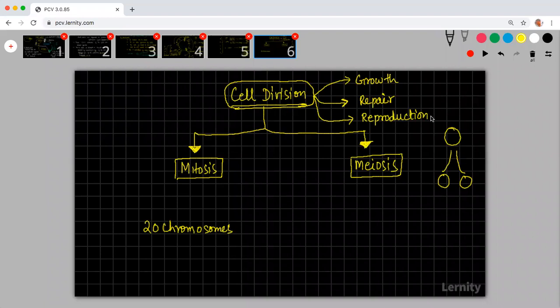A cell should divide for growth. Say, for example, I was a small kid when I was born. I was barely 4 kg.